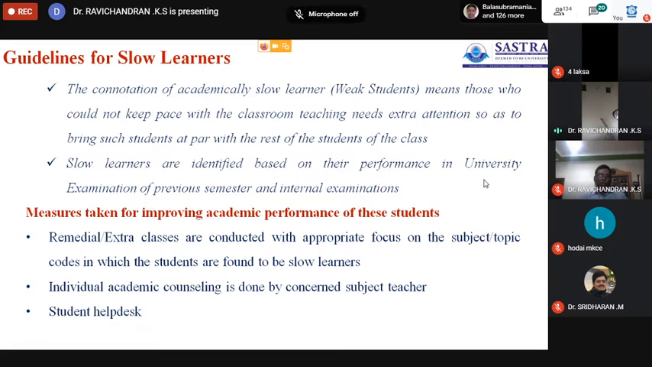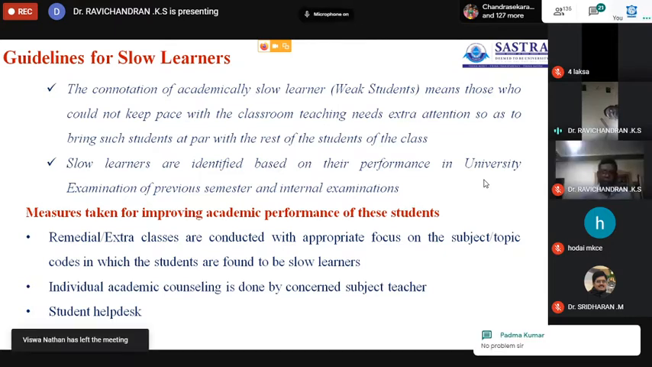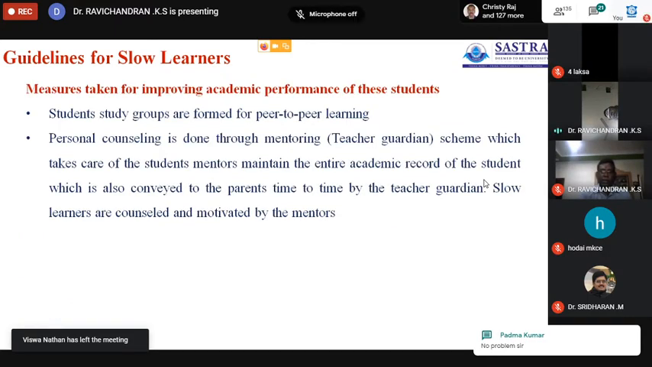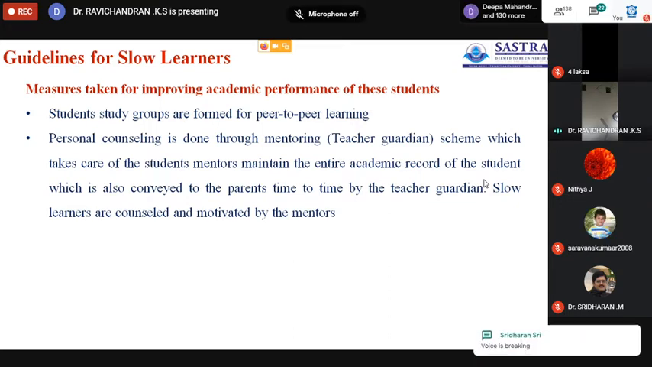Remedial or extra classes are conducted with appropriate focus on the subjects or topics in which the students are found to be slow learners. Then individual academic counseling is done by the concerned subject teacher. Then a help desk may be arranged for slow learners to indicate where to go and at which time the special classes are conducted. Those informations will be available in the help desk.